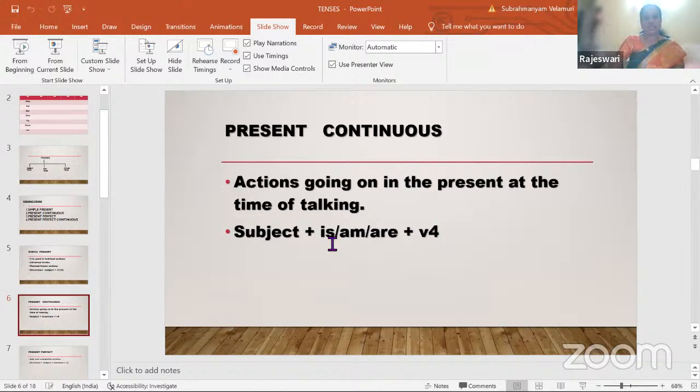So I will tell one example here. She is writing a letter. Right now, what is she doing? She is writing a letter. I am reading a book. Right now, what am I doing? I'm reading a book. They are playing in the ground. Right now, what is happening in the present? They are playing. See, all the verbs are in ing forms. So generally, whenever you have continuous, the verb will be in ing form only. Whenever you find the word continuous, the verb is going to be in ing form. The only difference is how the action is taking place.